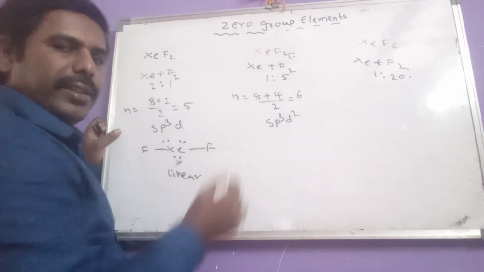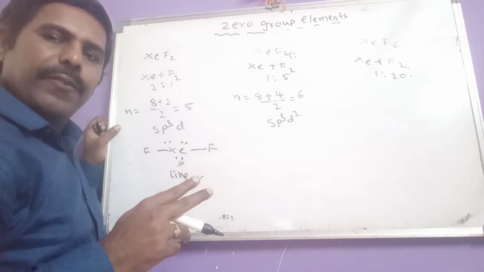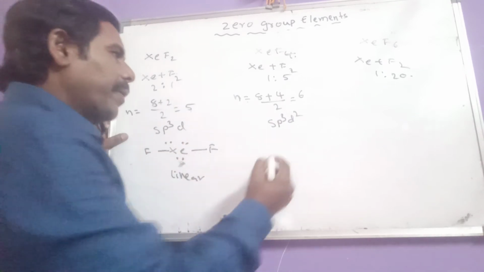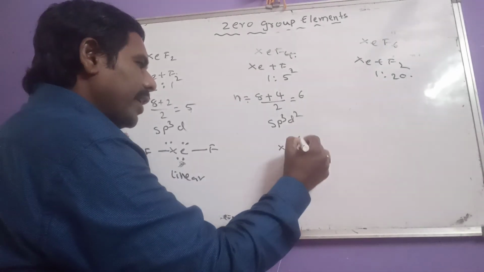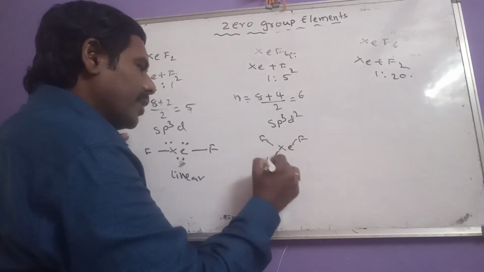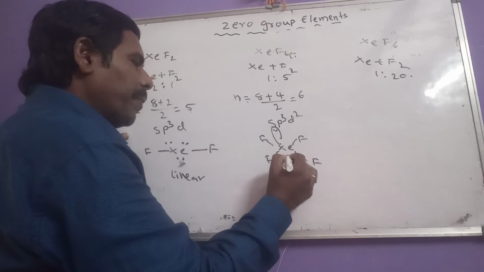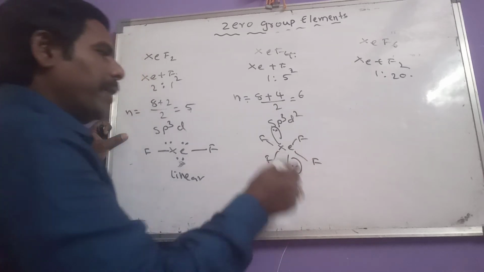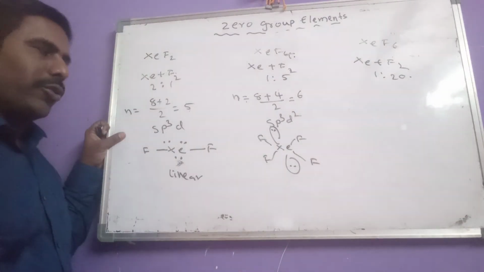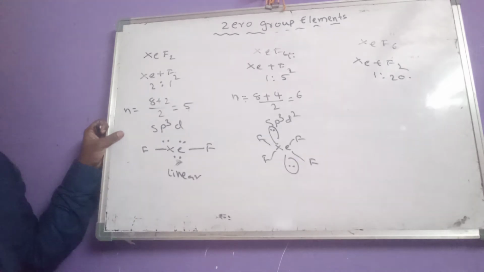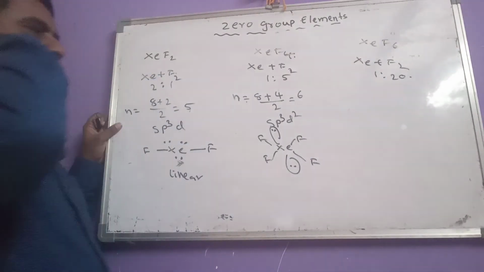So 6 minus 4, how many lone pairs of electrons are there? 2 lone pairs of electrons. And xenon tetrafluoride has square planar geometry, with one lone pair above the plane and one lone pair below the plane. Okay, now let us see xenon hexafluoride.